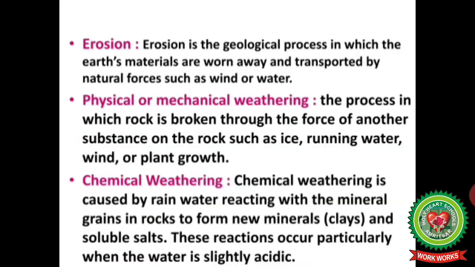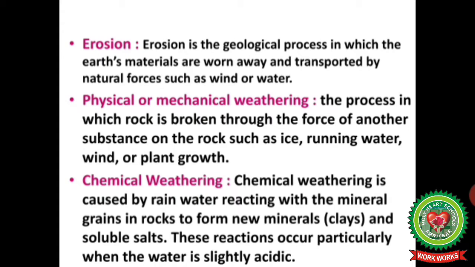Physical or mechanical weathering. The process in which rock is broken through the force of another substance on the rock such as ice, running water, wind or plant growth. Chemical weathering. Chemical weathering is caused by rainwater reacting with the mineral grains in rocks to form a new mineral and soluble salt.